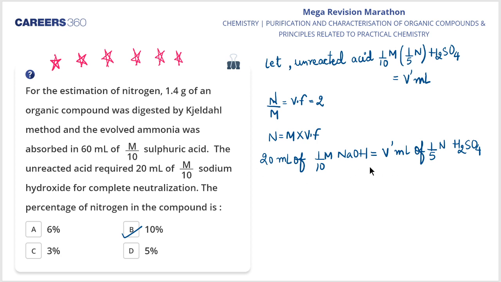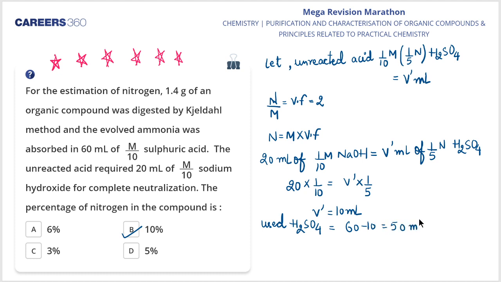So I have equated these two. It becomes 20 into 1/10 equals V' into 1/5, my dear students. So V' becomes 10 ml. Clear? So used H2SO4 would be 60 minus 10, which equals 50 ml.